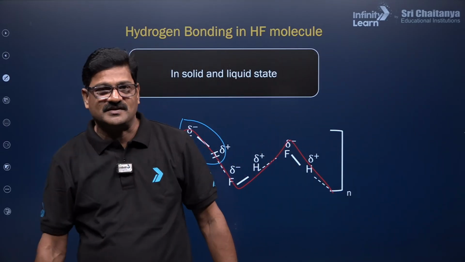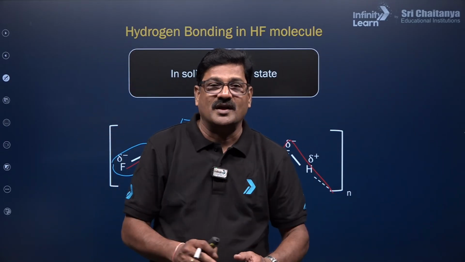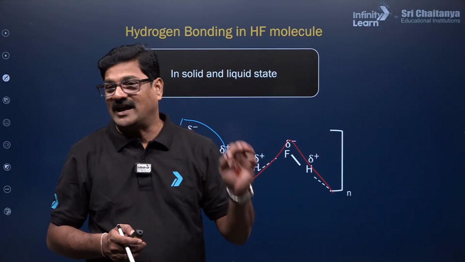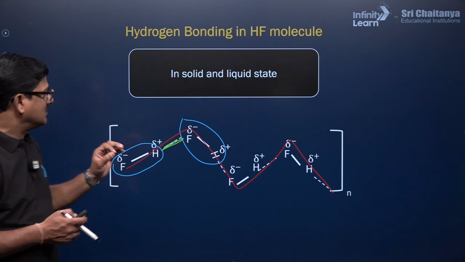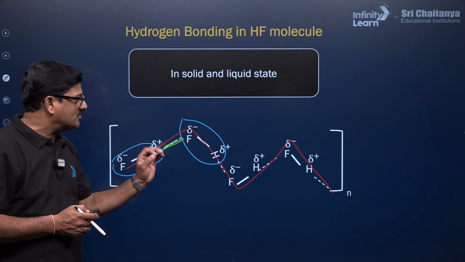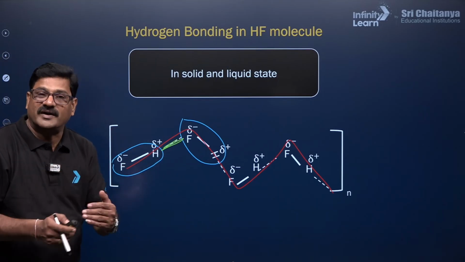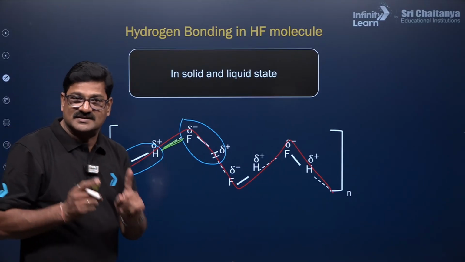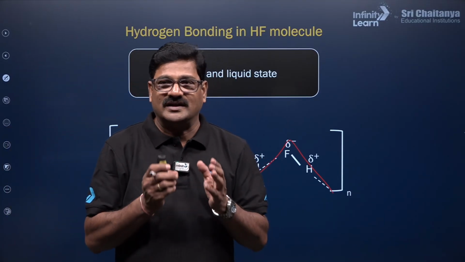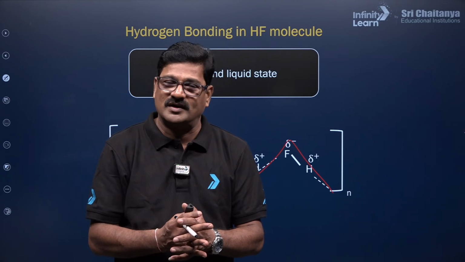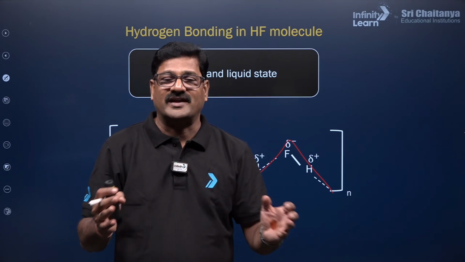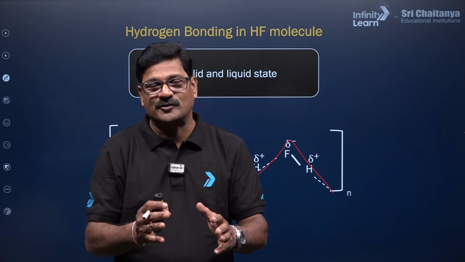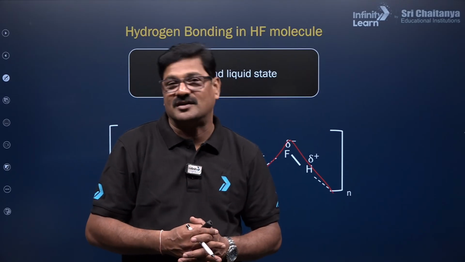So in the vapor state, HF exists as H2F2, and in the solid state it is going to exist as (HF)n. So this extensive hydrogen bonding gives you the special properties for the second period elements in the periodic table. Yes, I say it is connected. Studying inorganic chemistry requires the periodic table and chemical bonding, and these two are going to be the driving force for your total inorganic chemistry journey.